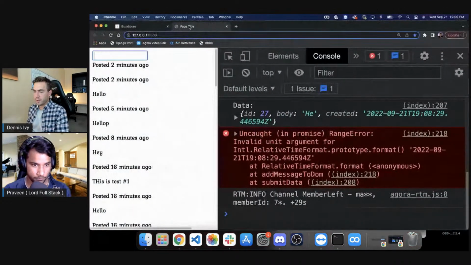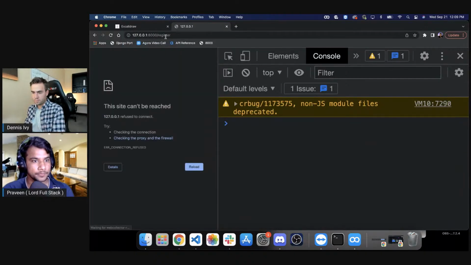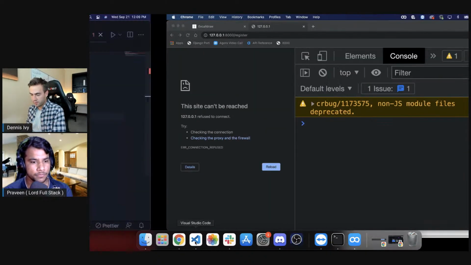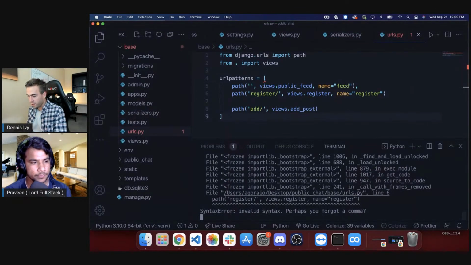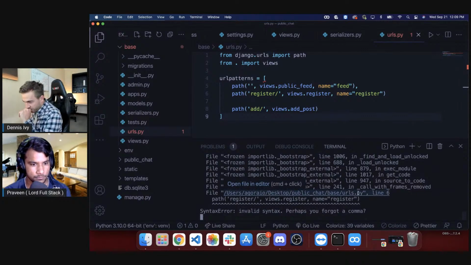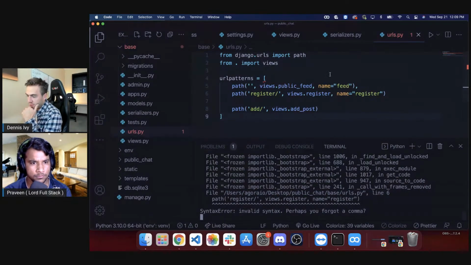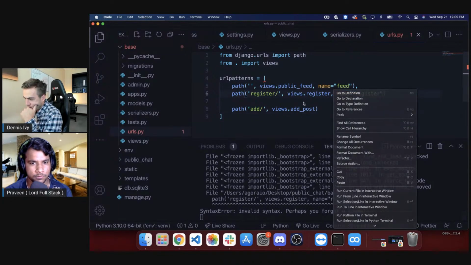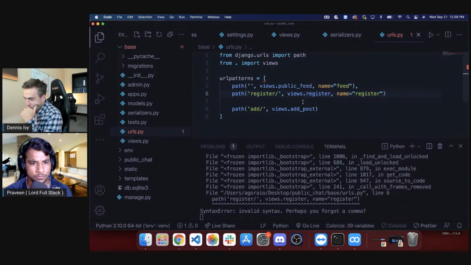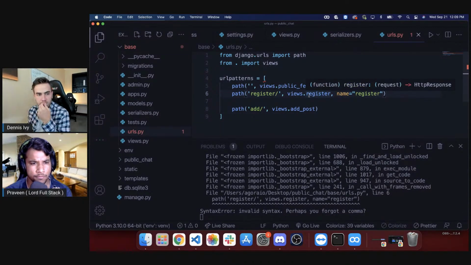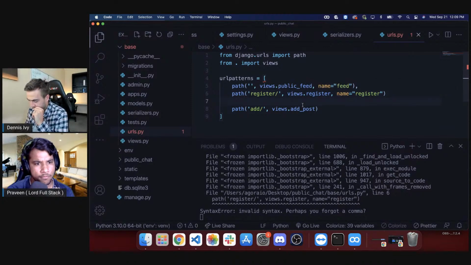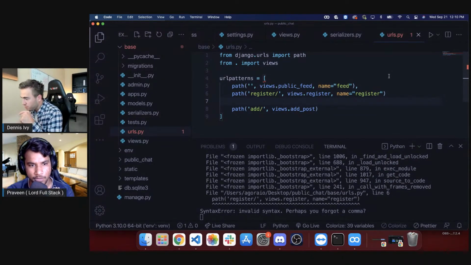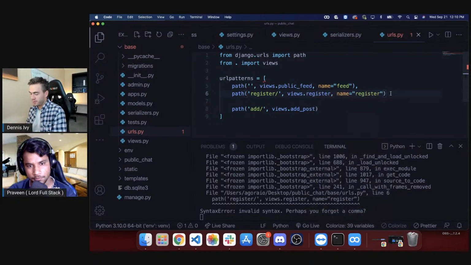All right, let's see. I sent you a snippet. You can look it up. Okay, one second. Let's just see what's going on here. Got an error, register. Views.register. Perhaps you forgot a comma. What did I do here in the URLs? Path after register, you will have to put a comma. Oh, I see. Yeah.